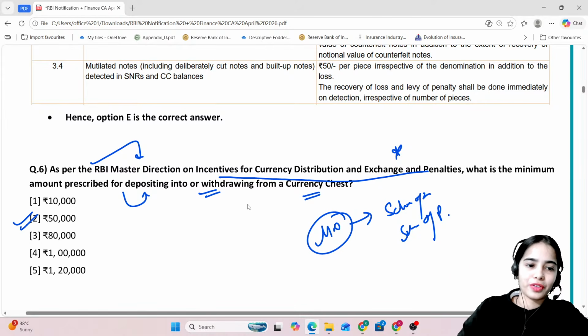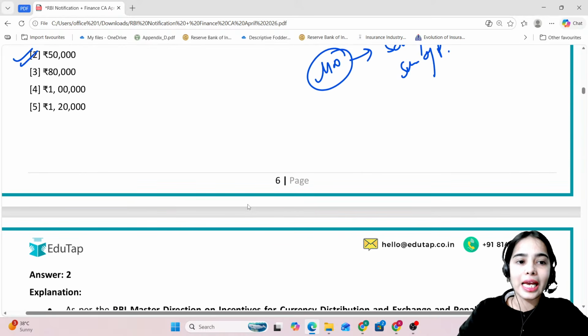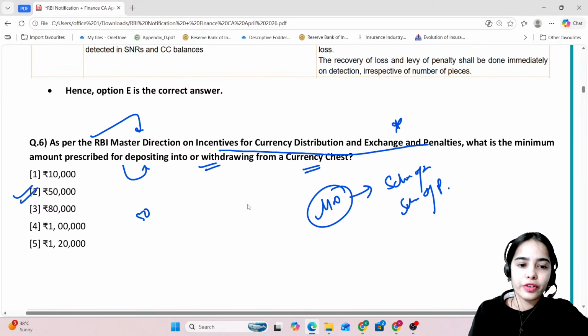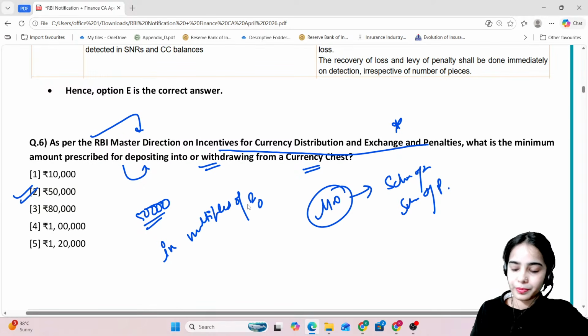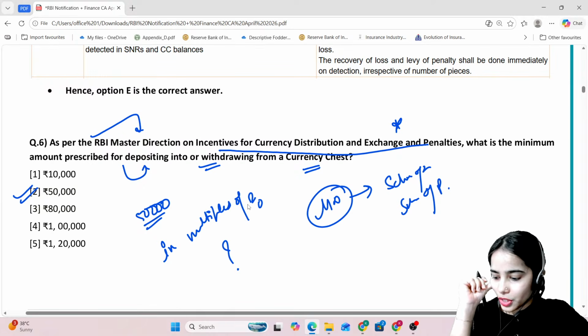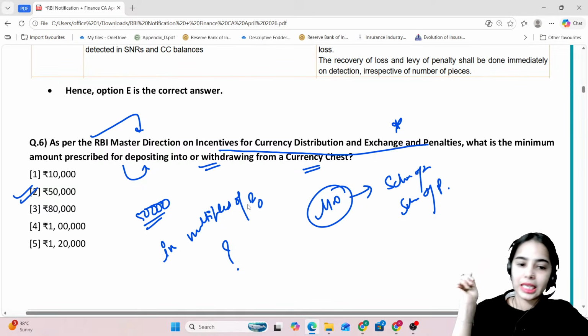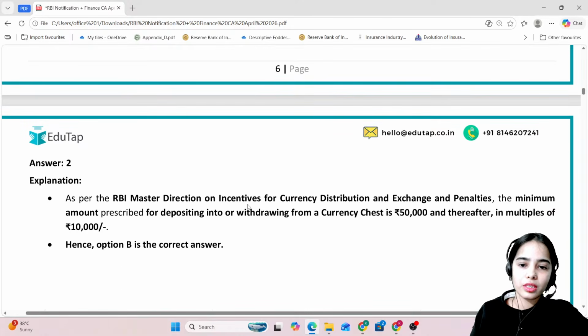50,000. Very good, everyone. 50,000 is the answer here, the minimum amount, and after that, in the multiples of how much? In the multiples of 10,000. So a minimum of 50,000 can be deposited or withdrawn from the currency chest, in multiples of 10,000.